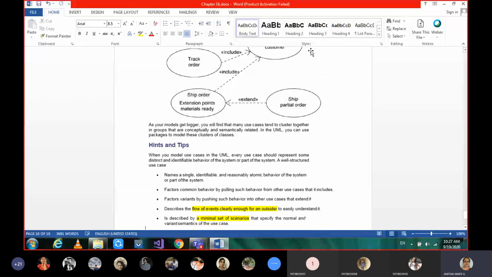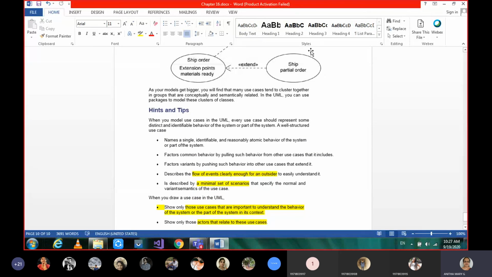Whenever we are drawing the use case diagram, first you need to remember these tips, so make a note of these things when you are going to do these diagrams practically. A well structured use case names a single, identifiable and atomic behavior of the system or part of the system. So it should be specific with the meaning, saying what exactly it is, and you have to talk about the flow of events and the minimal scenario. Minimal scenarios means you give the different flows within a use case. You should not make it more complicated.